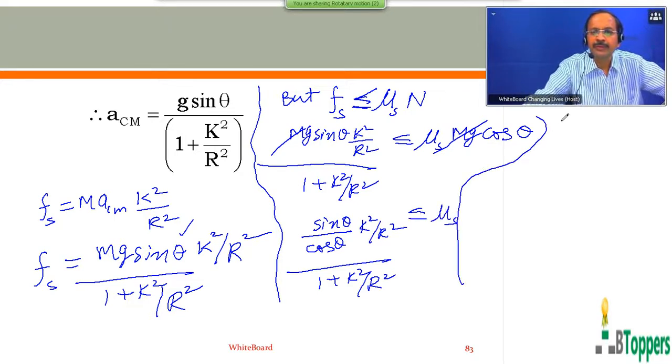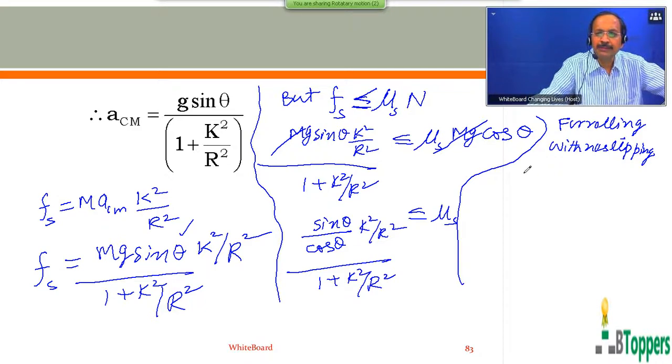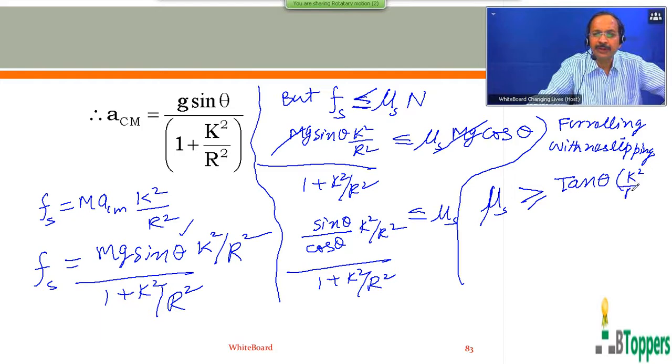That means for rolling with no slipping down the fixed inclined plane, the coefficient of static friction between the rolling body and the inclined surface has to be more than or at least equal to tan theta into k square by r square into 1 plus k square by r square.